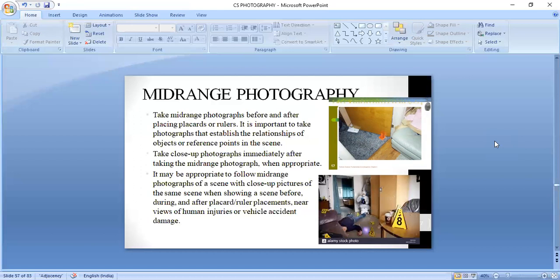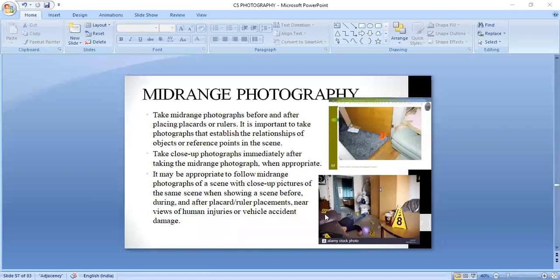One is without placing the card. So this is your play card, or your evidence cone. This is your orange color evidence cone. And these are small cones, play cards.